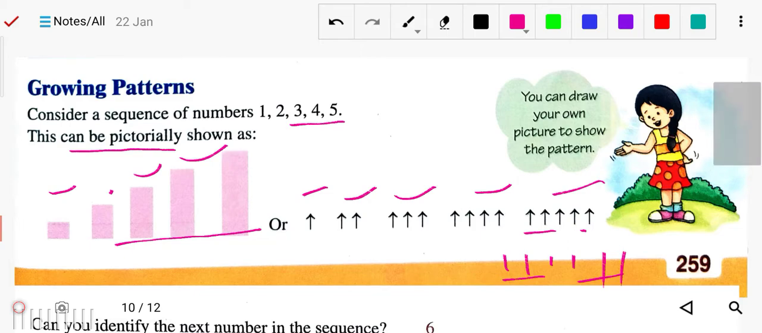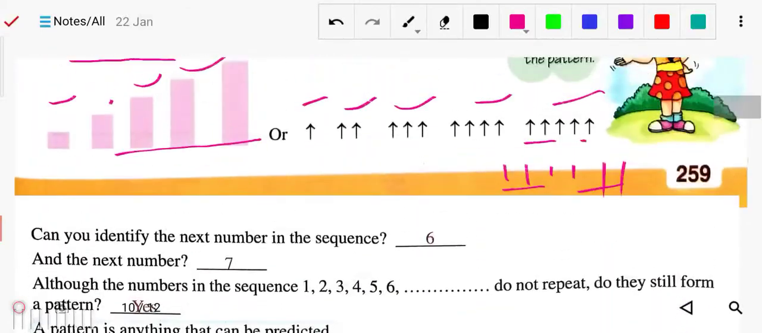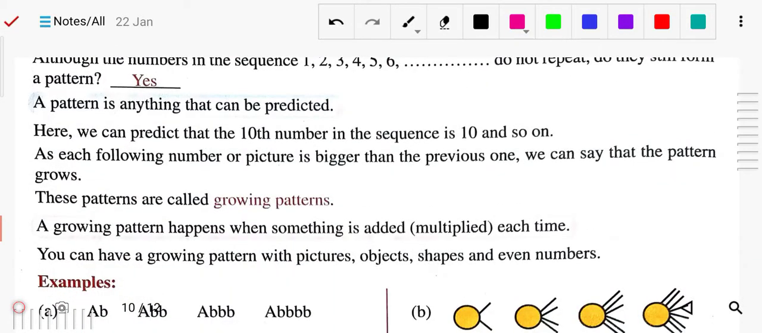Now next, you can see here, this you have to learn. A pattern is anything that can be predicted, meaning you can guess, you can predict, you can evaluate. If anything is there that you can predict about, that is your pattern. These patterns are called growing patterns, like 1 2 3 4, increasing like that.